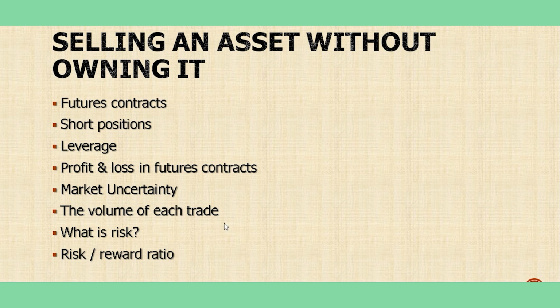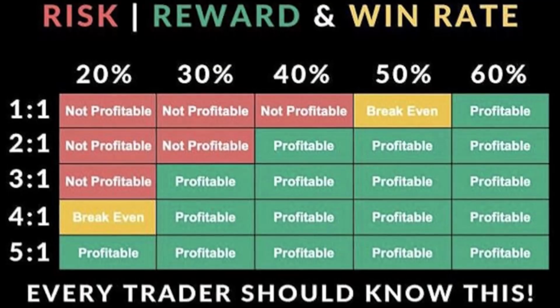Why is this important? For example, if I have a strategy with 50% win rate and I go into the trades with 1-to-1 risk to reward ratio, I will be neither in profit nor in loss. If I open 10 trades, 5 of them will be in profit, 5 of them in loss.